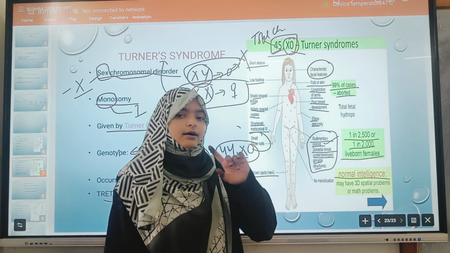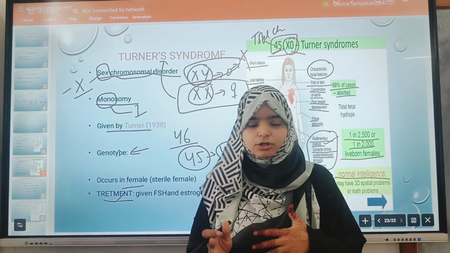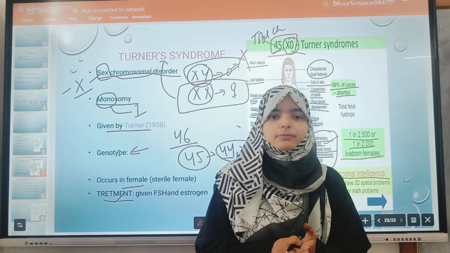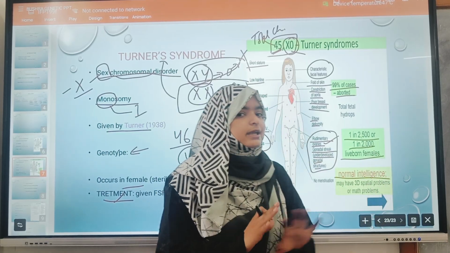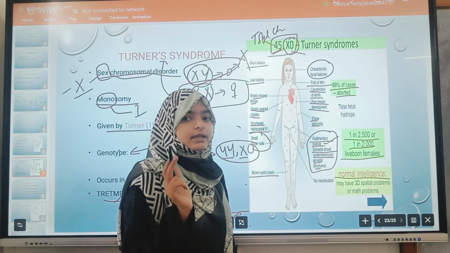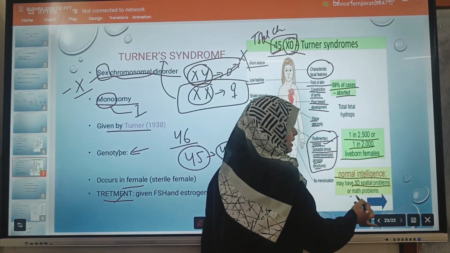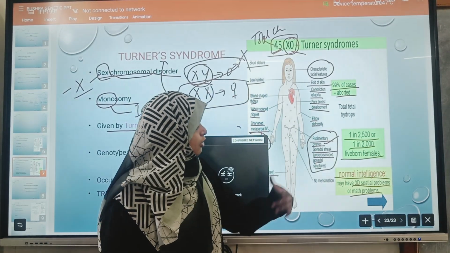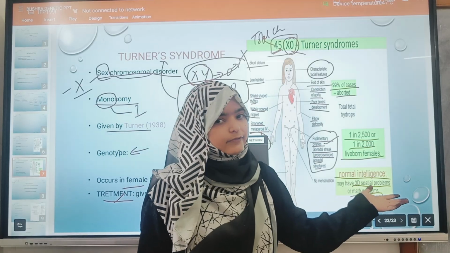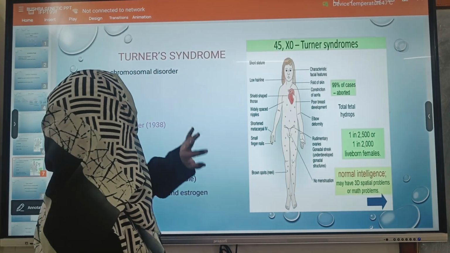In Down syndrome we discussed that the person may suffer from mental retardation, but here intelligence is not disturbed. They have normal intelligence, but may show some problems with 3D spatial and math problems. But normally their intelligence level is normal. So this is all about Turner syndrome.